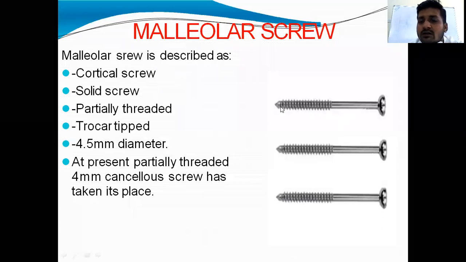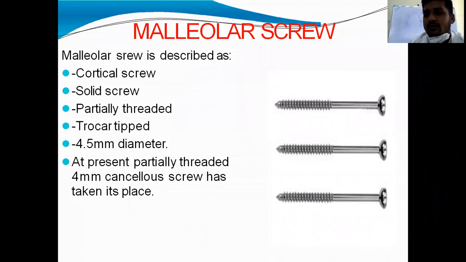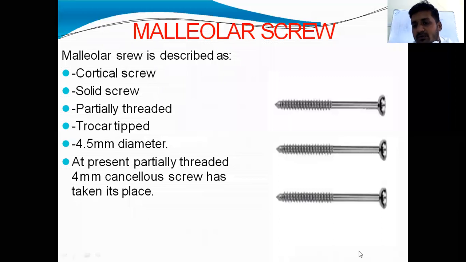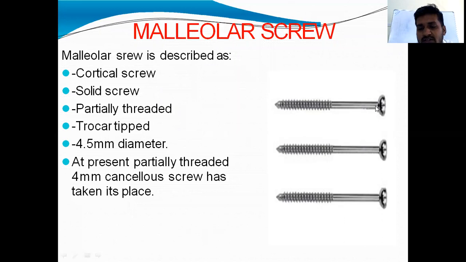Then you can identify it as a 4 mm cannulated cancellous screw. Or if there is no hollow inside when you see from the screw head, if it is a solid screw and partially threaded, then you have to name it as malleolar screw.